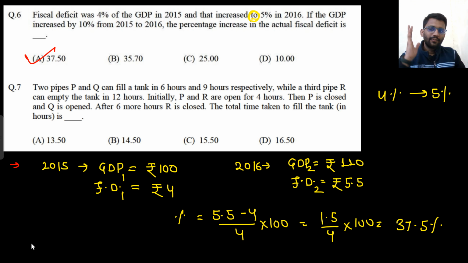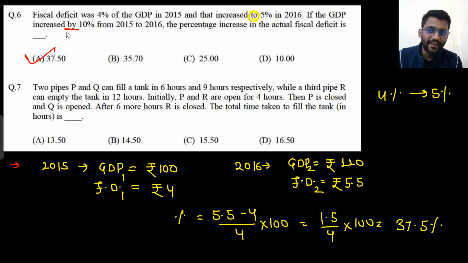Got my point? Fiscal deficit increased from 4% to 5%. So it was 4% of GDP in the year 2015. If GDP was 100 rupees, then fiscal deficit was rupees 4. In 2016, GDP was 110 rupees, because GDP increased by 10%.